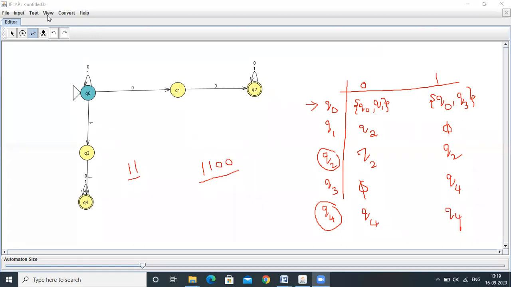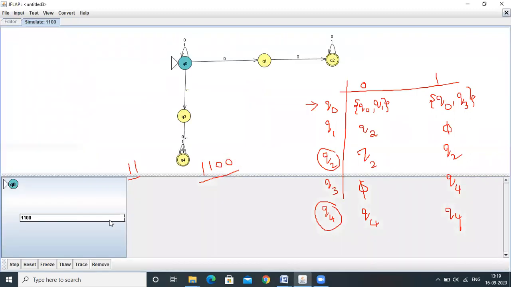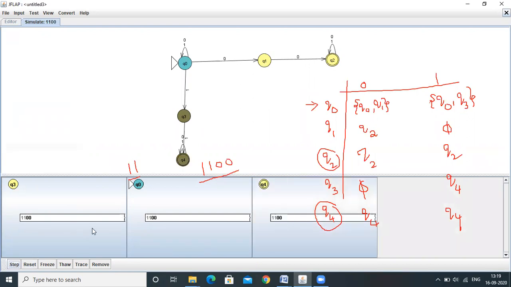Now let's see here. 1100 as an input. Initially it is in the Q0 state. We have two possibilities. It may go to the Q3 state or it may reside within the Q0 state. If it resides within the Q0 state, again let's see here. Two possibilities.